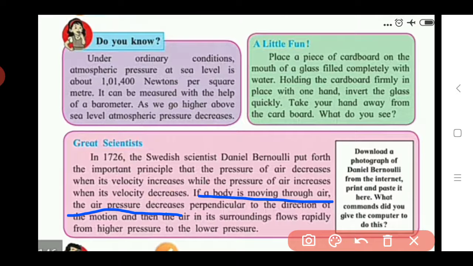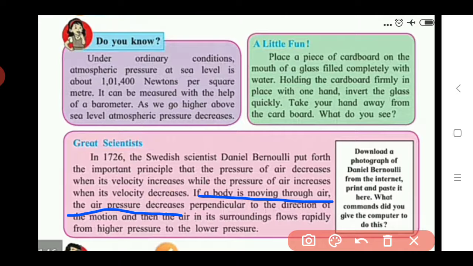When any body is moving through the air, what happens? Air pressure decreases perpendicular to the direction of the motion. Meaning when we go straight forward through the air, pressure keeps decreasing perpendicular to the direction of that motion, and the air in its surrounding flows rapidly.